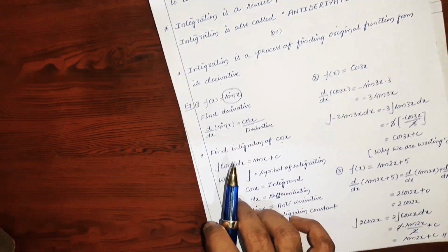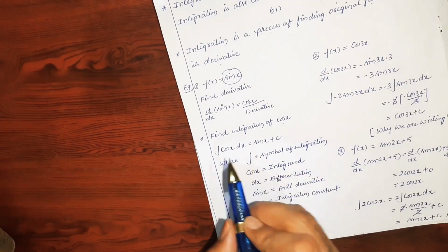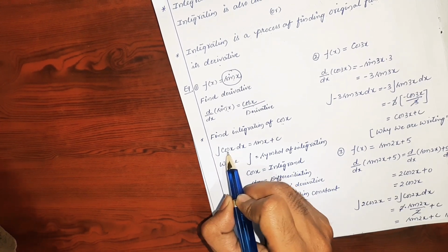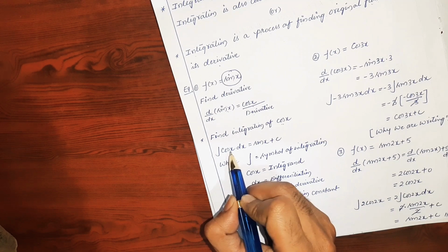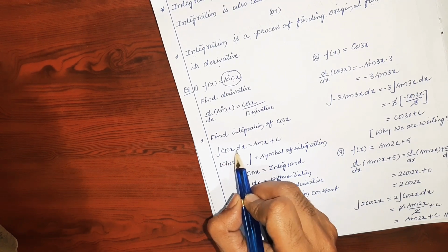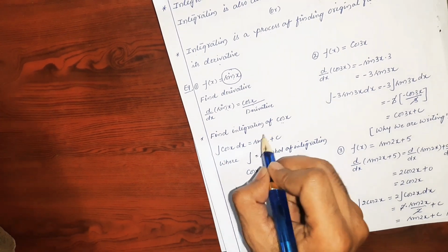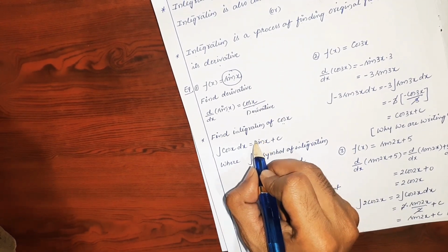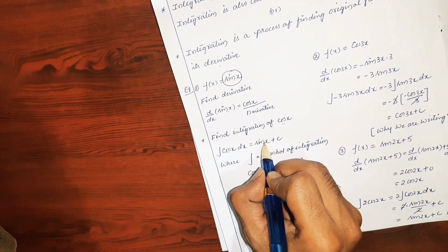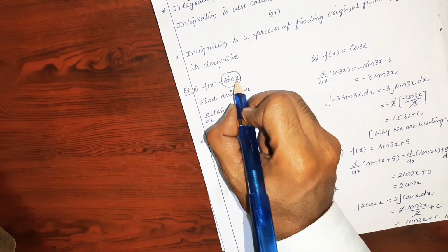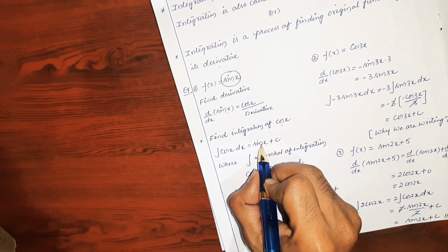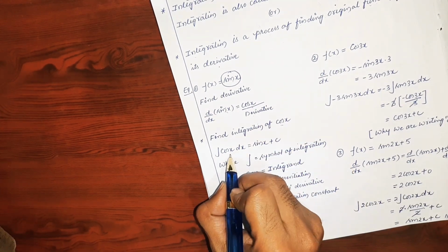So let us start the process of integration. Integration of cos x dx. Based on the formulas of integration, the answer of integration cos x dx is equal to sin x plus c. Here you can see sin x is the function which represents the original function, and we are getting this function by using the derivative.